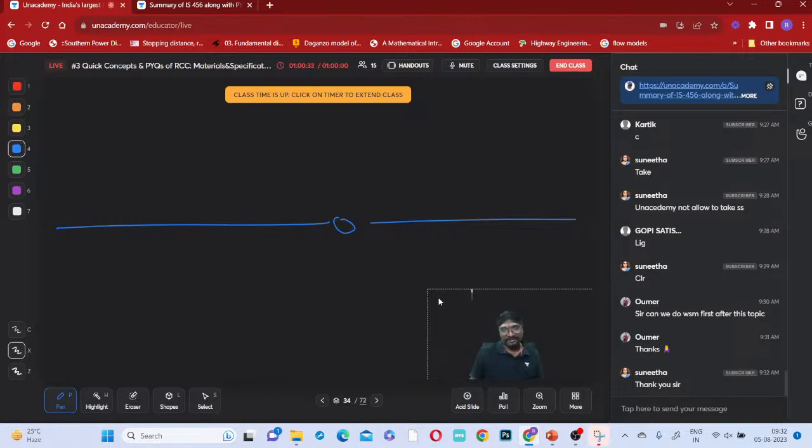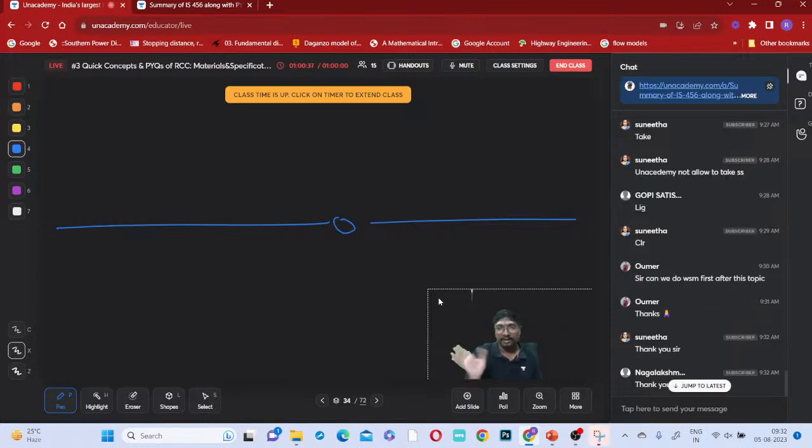Clear everyone? Anyone having any doubt? So tomorrow also we'll discuss the reinforcement, and we'll enter into concrete also. Mostly reinforcement and concrete will complete tomorrow. Tomorrow means Monday class is there, Sunday there is no class. Monday we'll have the class. We'll discuss both topics, reinforcement as well as concrete, and questions if possible. Otherwise Tuesday we'll finish off all the questions of reinforcement and concrete.